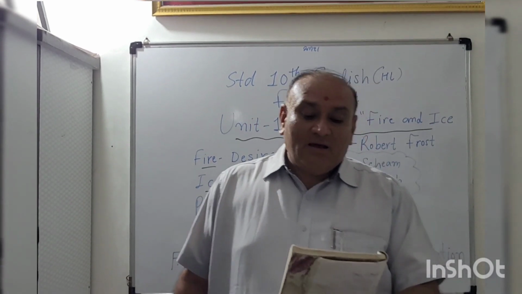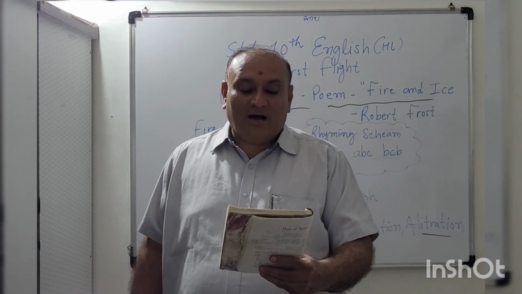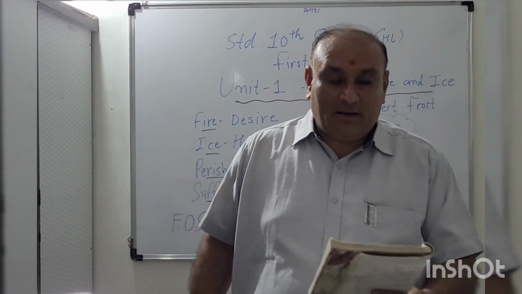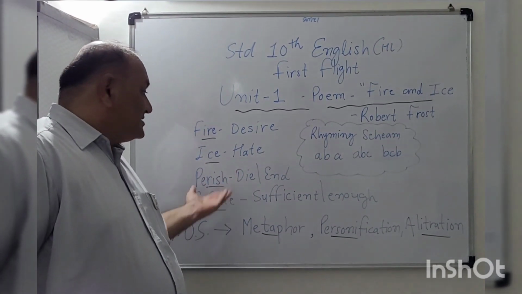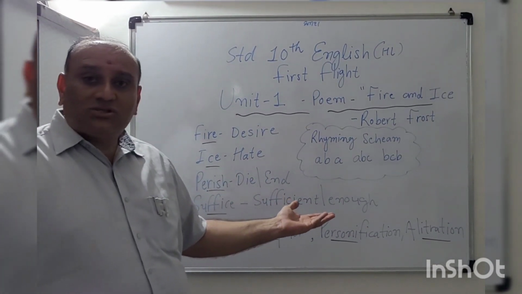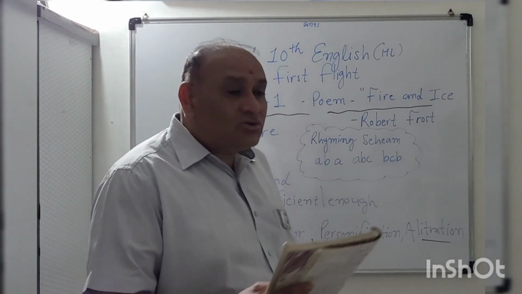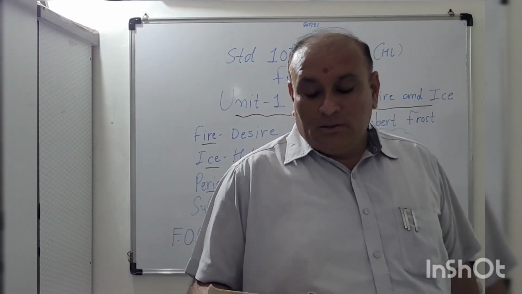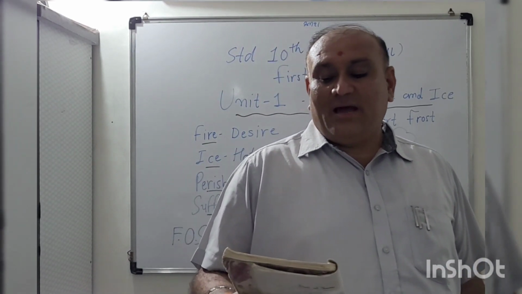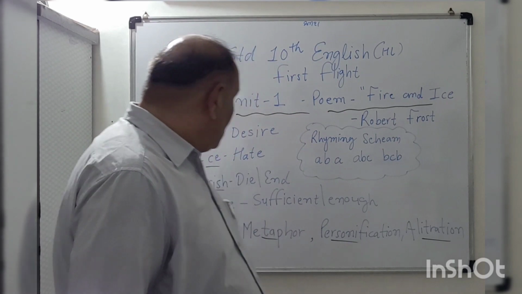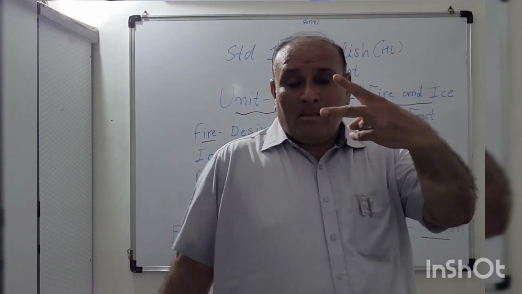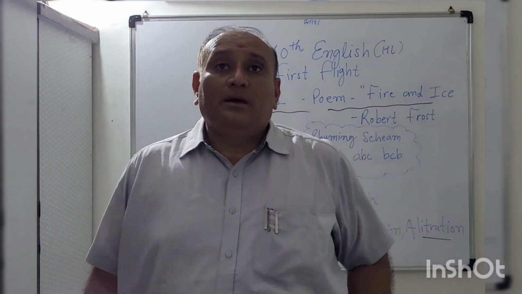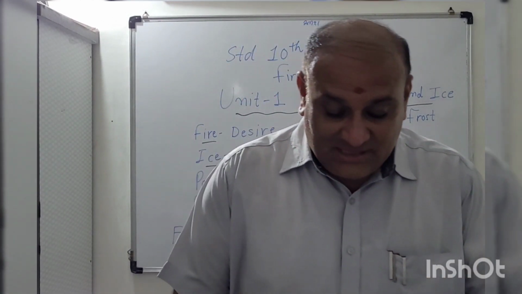That it is also enough to end the world. To say that for destruction, ice is also great. Ice is also suffice. Ice is also enough to destroy the whole world. And in the last line, "would suffice", it is also sufficient to end. In two ways the world would be ending. Robert Frost is suggesting that.